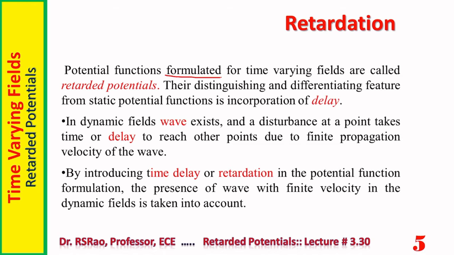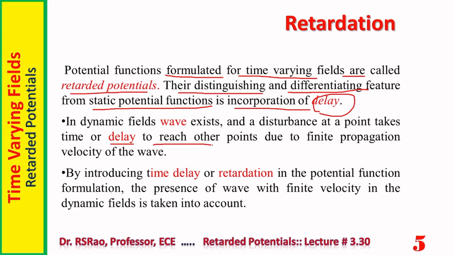Potential functions formulated for time varying fields are called retarded potentials. Their distinguishing and differentiating feature from static potential functions is incorporation of delay. Retardation and delay, these are synonyms. So retardation is there in their structure. That's why those functions are called retarded potentials. In dynamic fields, wave exists and a disturbance at a point takes time, or delay, to reach other points due to the finite propagation velocity of the wave.